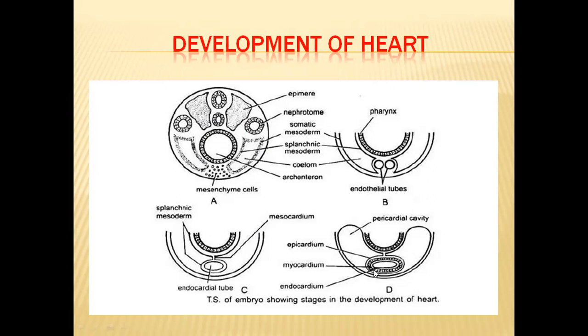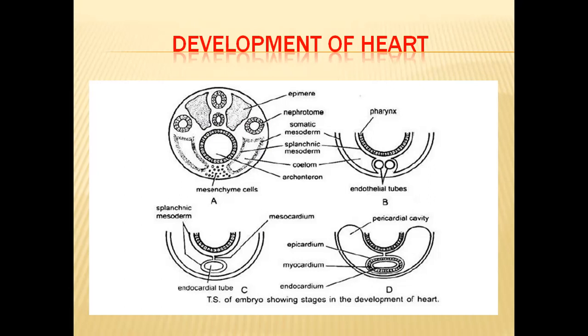In the initial stages, this endocardial tube will be very long. Later, behind this endocardial tube, a diaphragm will be developed that will divide the total coelom into two chambers.